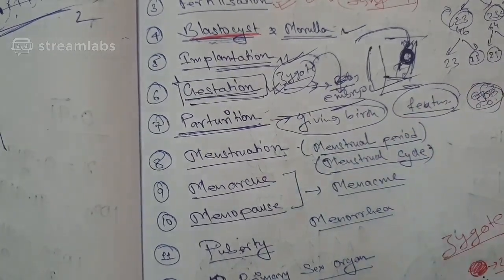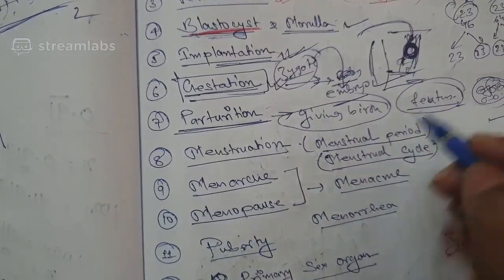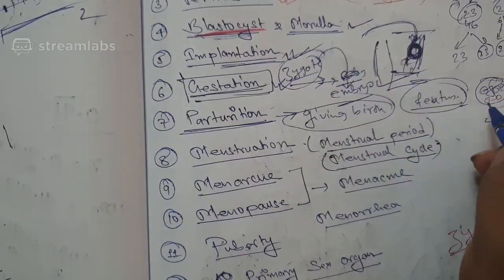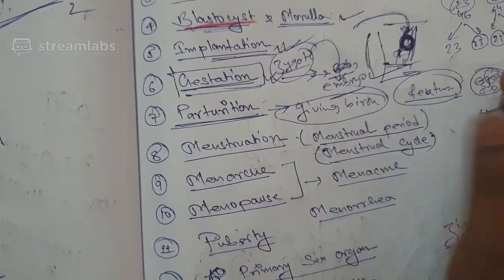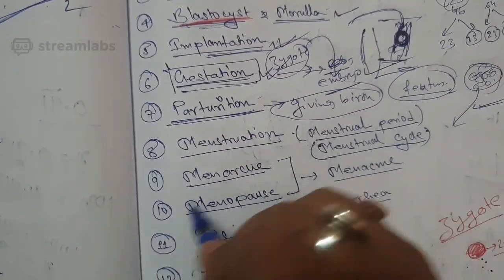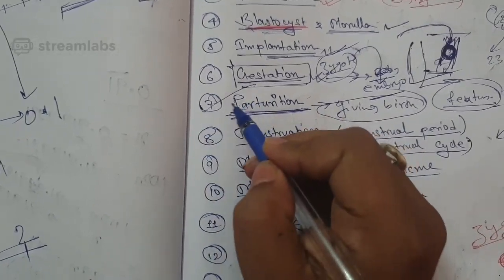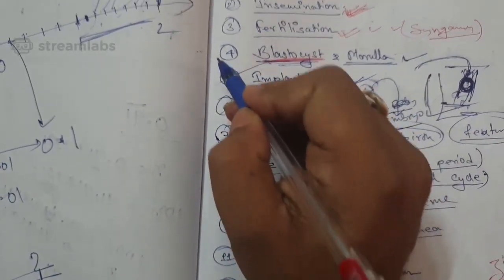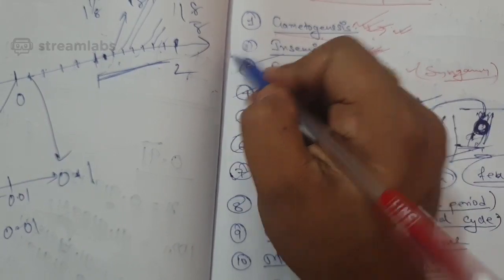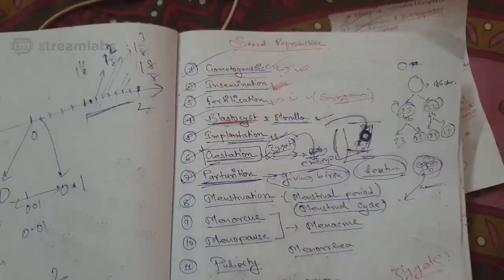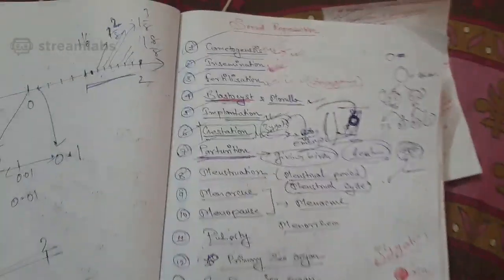And so that is known as the development, and the development occurs, and the baby develops, and a water bag develops around it, and the baby comes out after that. So giving birth is known as parturition. So I hope you have understood what is parturition, what is gestation, what is implantation, what is blastocyst, morula, what is fertilization, insemination, and gametogenesis. I hope that you have become accustomed to these terms.